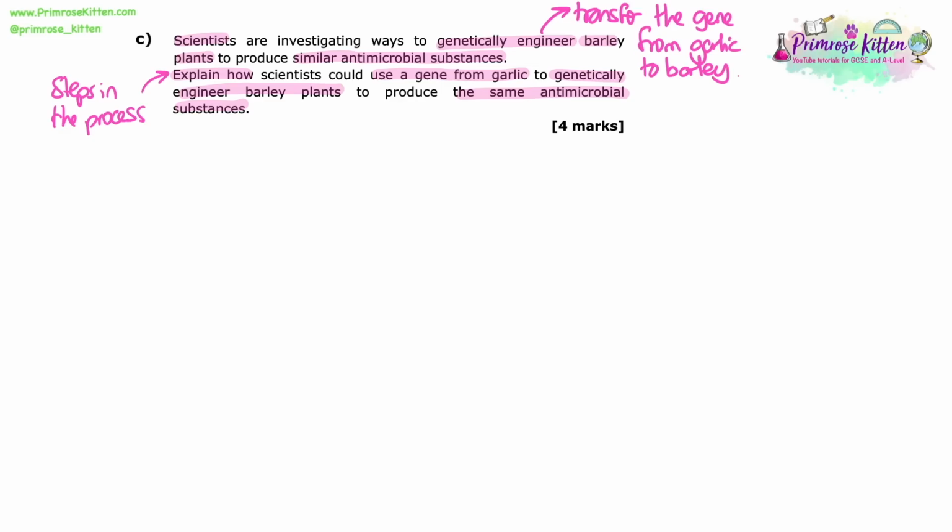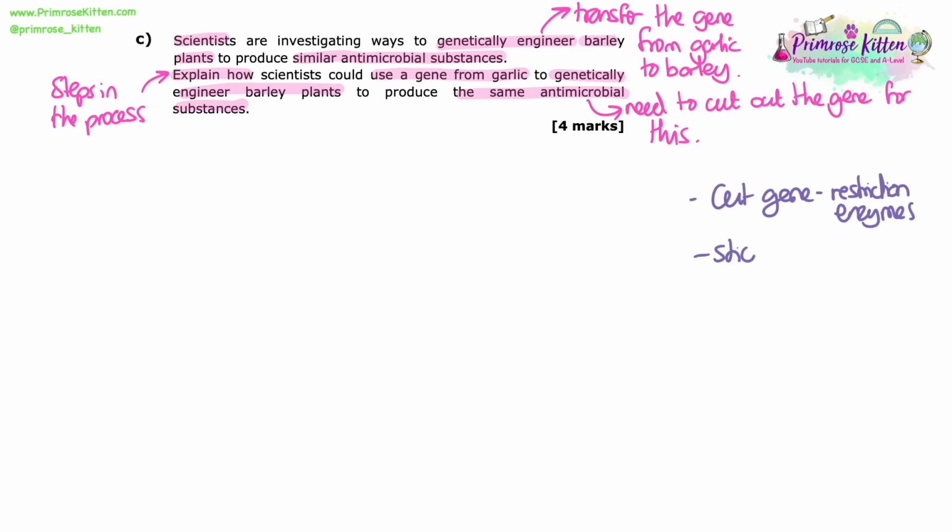Scientists are investigating ways to genetically engineer barley plants to produce similar antimicrobial substances. Explain how scientists could use a gene from garlic to genetically engineer barley plants to produce the same antimicrobial substances. So explain how would be the steps in the process that they would use to make this happen. It's about genetic engineering, which is the transfer of genes from one organism to another. In this case, we're transferring the gene from garlic to barley, and we would need to cut out the gene for the antimicrobial substances from the garlic and then transfer it into the barley.